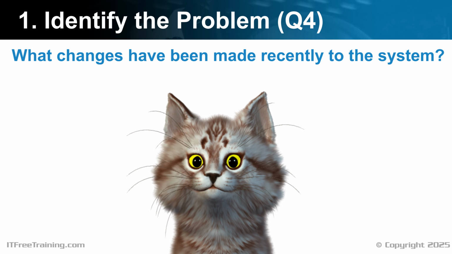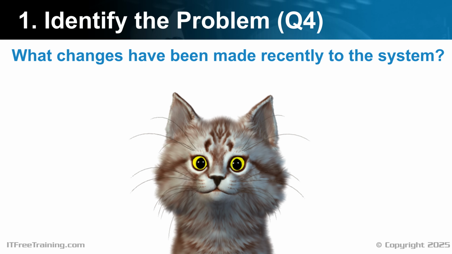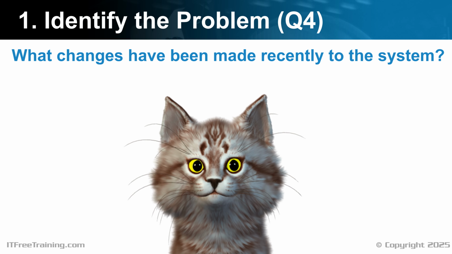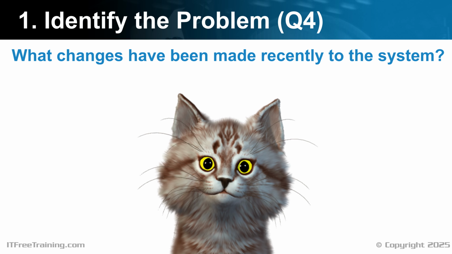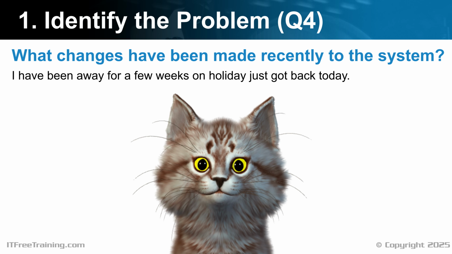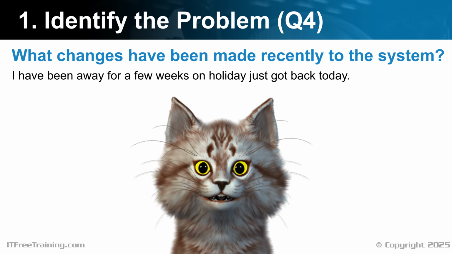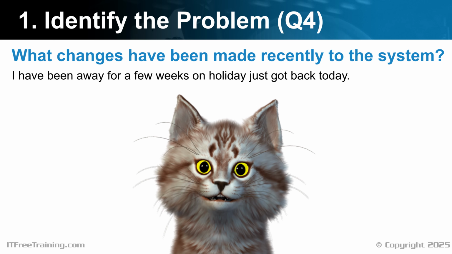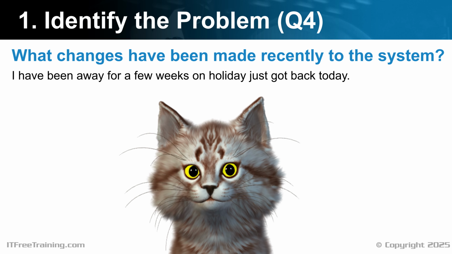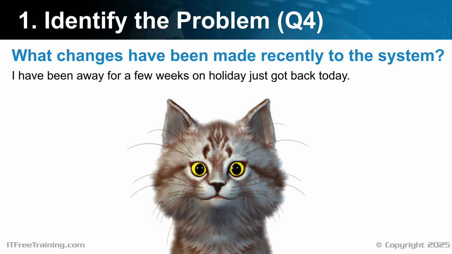One of the most common causes of something going wrong is the last change to the system. So let's ask the question. What changes have been made to the system recently? I have been away for a few weeks on holiday. Just got back today. The user has been away for a few weeks and is not aware of any changes.